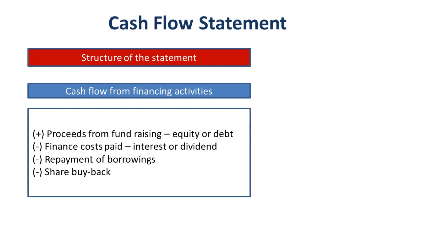The user of the financial statement must read all these categories together. For example, if a company is not able to generate enough funds from its operational activities, it will have to, ideally speaking, rely on cash flow from financing activities. That is, if it has not reached a break-even point, it will have to raise fresh equity or debt to sustain its operations.